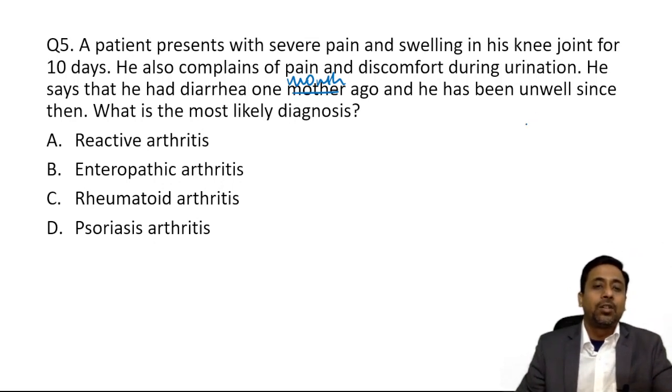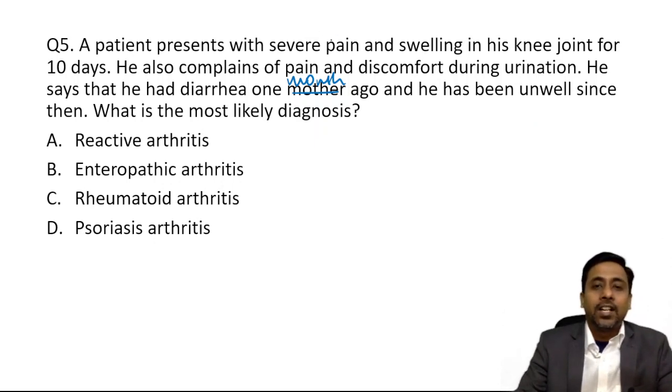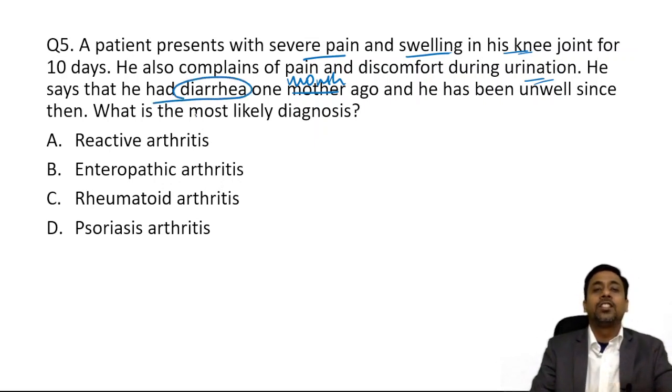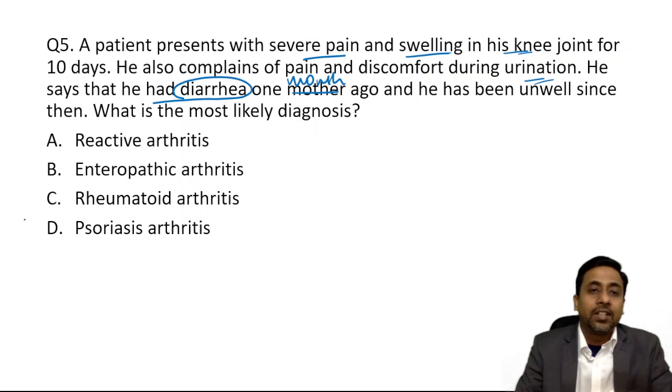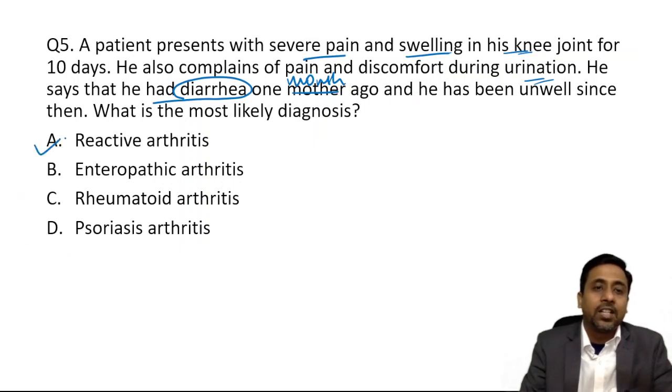Reactive arthritis, enteropathic arthritis, rheumatoid arthritis, and psoriatic arthritis. So currently he is suffering from severe pain and swelling in the knee joint, and also complains of pain and discomfort during urination, that may be because of urethritis, and a history of diarrhea 1 month before. So what is this case? It is a case of reactive arthritis.